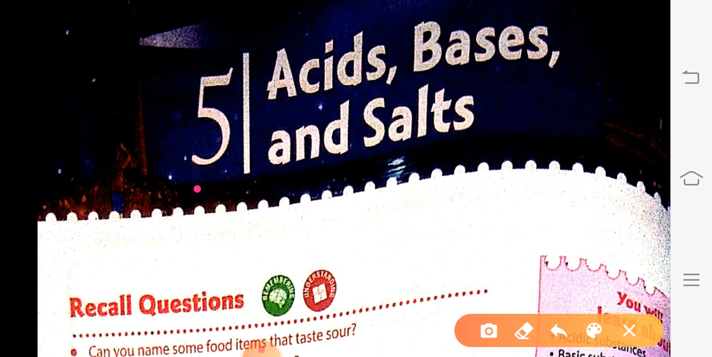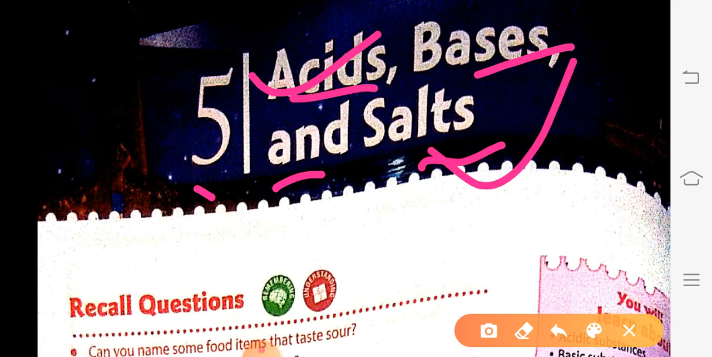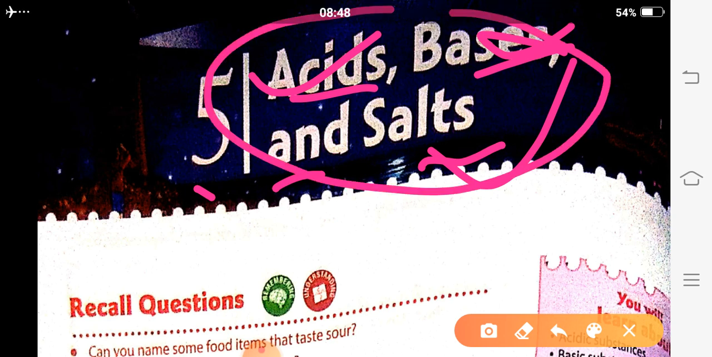Today we will study our new chapter, that is chapter number 5, acids, bases and salt. We have all heard about acids, and we have all heard about salt. We rarely hear about bases, and we don't actually know what they are. In our daily life, we consume all of them. We take acids, we take bases, and we take salt.